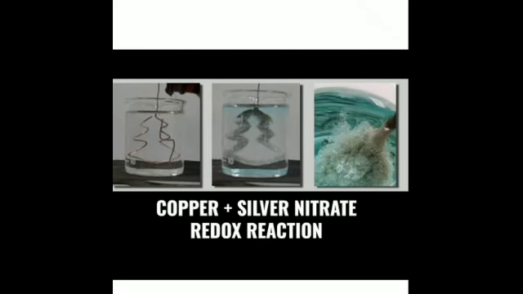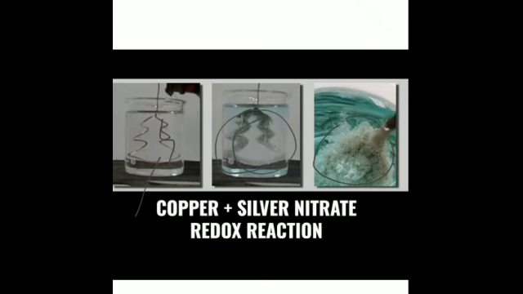This is the copper strip that you can see. This is the silver nitrate solution, which is colorless. Now you observe that the colorless solution of silver nitrate turns blue. In the beaker you can see the color change. Is that clear? That is because the copper has displaced silver from silver nitrate solution, and copper nitrate solution is formed, which is blue in color. And silver, which you can see as a silvery material, gets deposited on the copper wire. Is that clear?